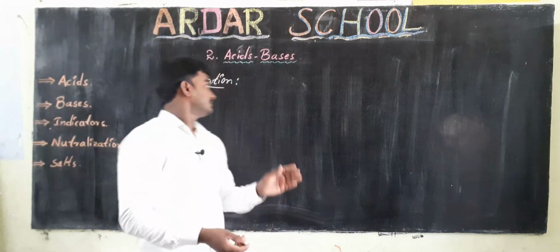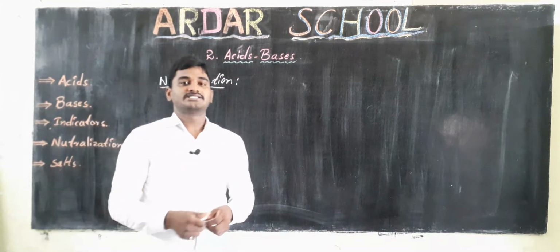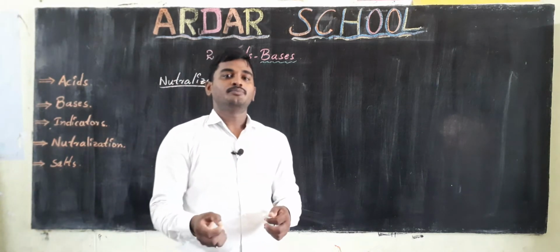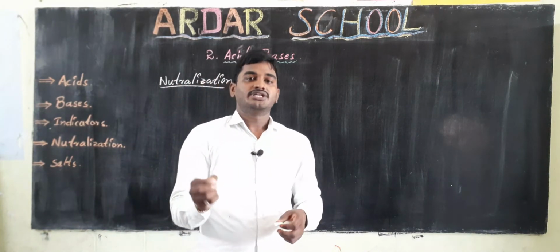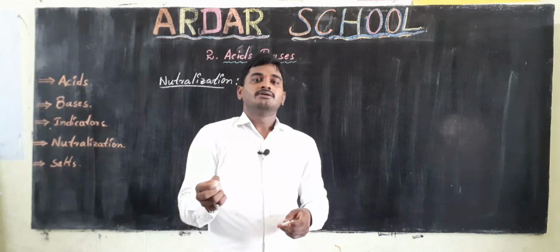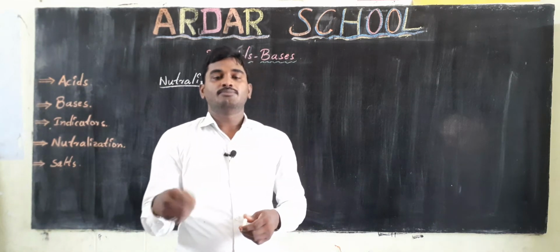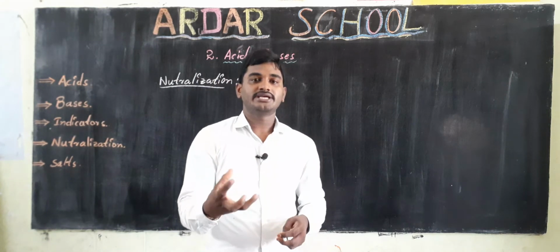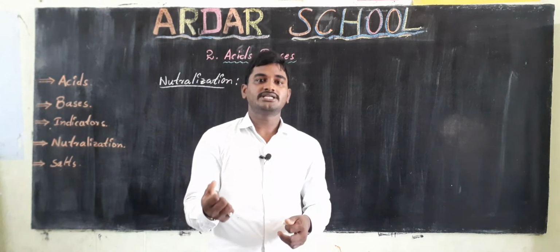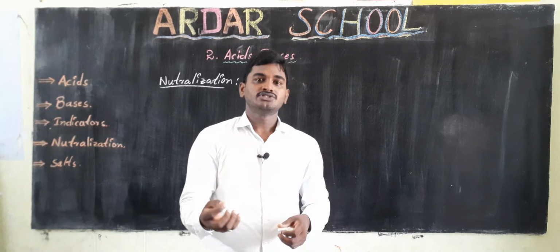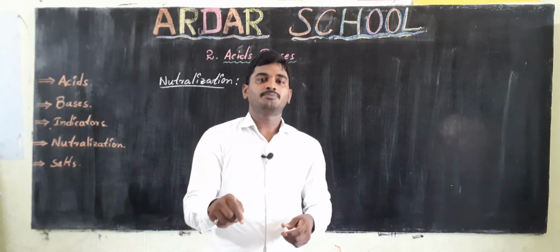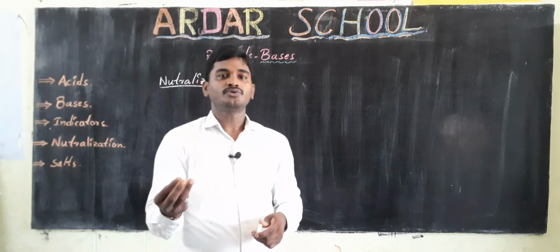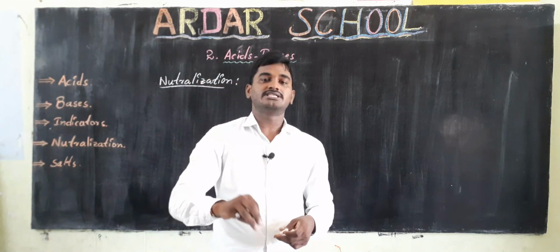So let us see what neutralization is. I am going to define neutralization, where the amount of acid and base comes in equal amounts. At that point there is a change in the solution, and it produces salts.